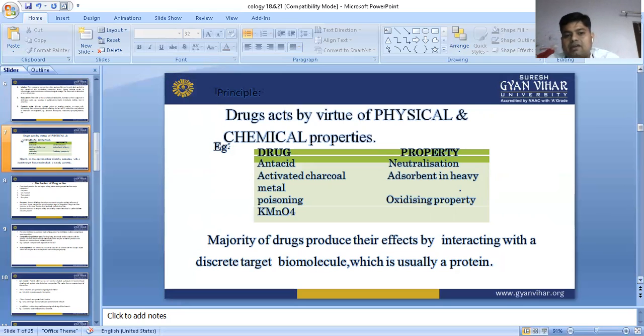Activated charcoal has the property of adsorbent: adsorbent of heavy metals, adsorbent of poison, all these things. For example, KMnO4 has oxidizing property. The majority of drugs produce their effect by interacting with discrete targets of biomolecules, which are usually proteins.